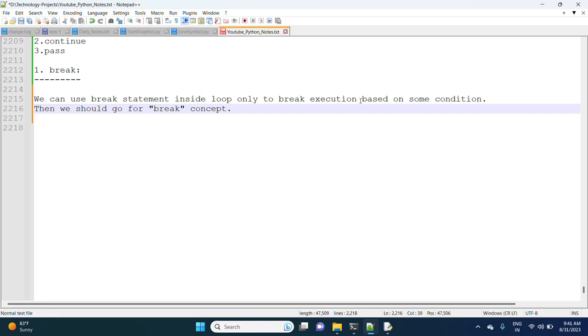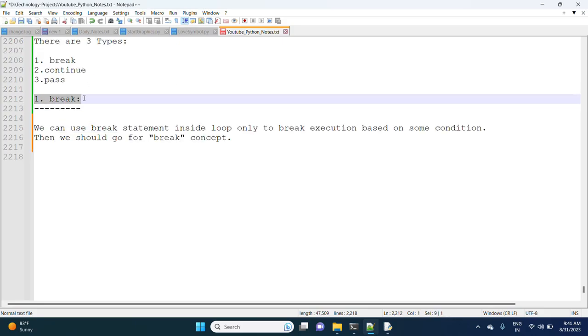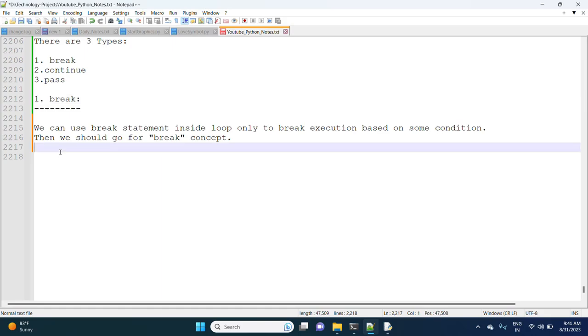Suppose on a certain condition you want to break the execution, at that time we have to go for the break keyword. How will we use the break keyword?